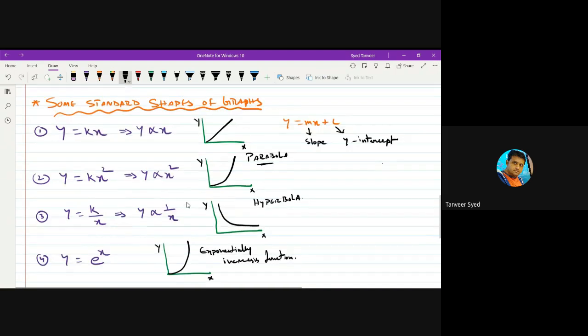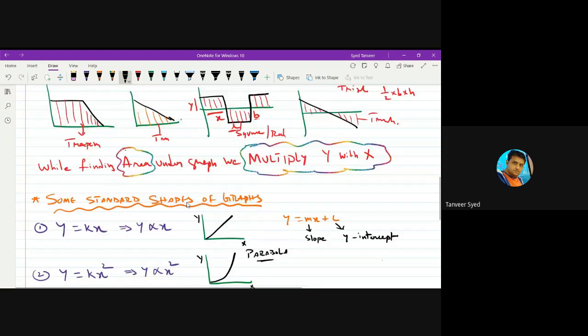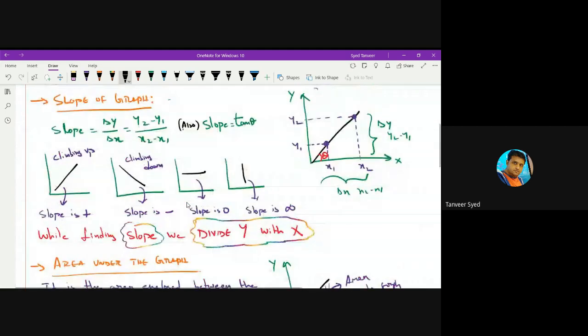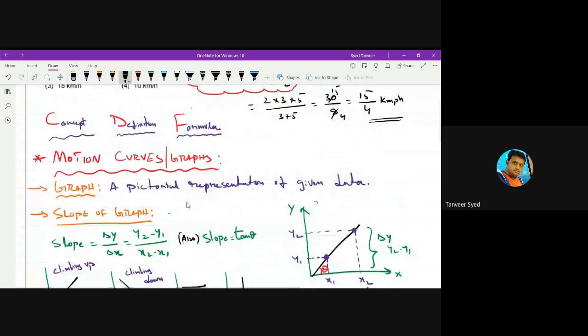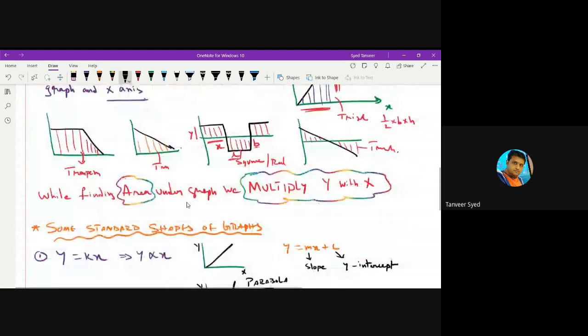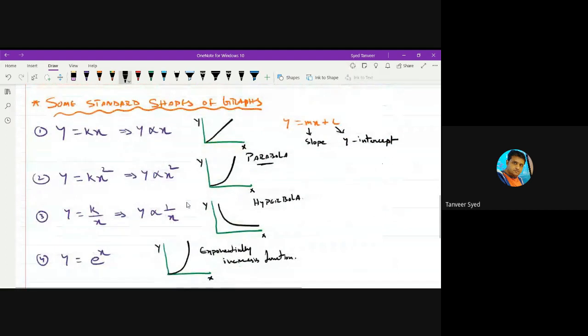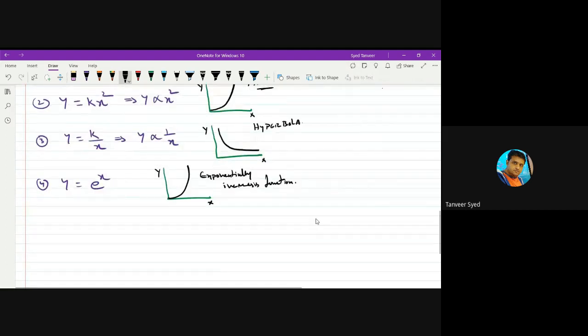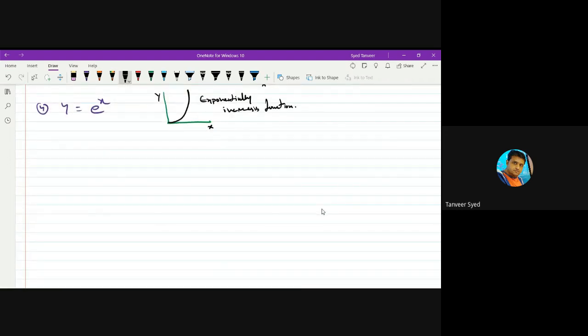Okay, all this was mathematics. There was no physics in this. Right from the definition of graph, slope, area under the graph, how which equation represents what shape of graph, all this is mathematics. Now coming to physics, we can represent the motion of a body, not only motion, we can represent different physical quantities, relation between different physical quantities graphically.